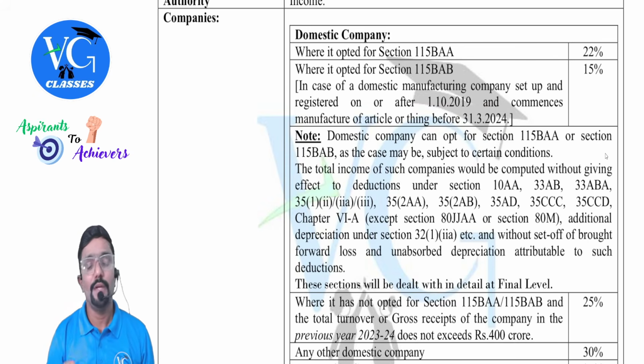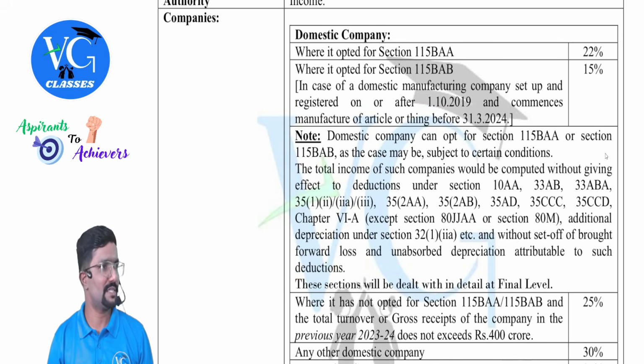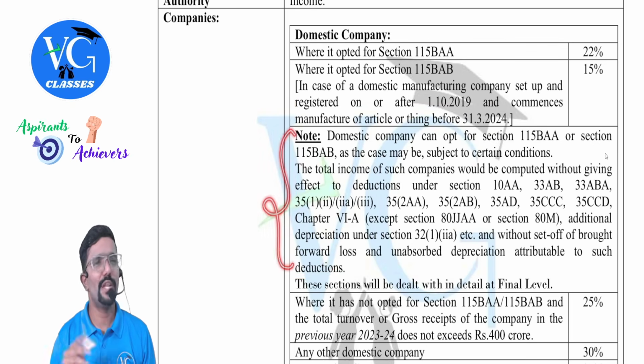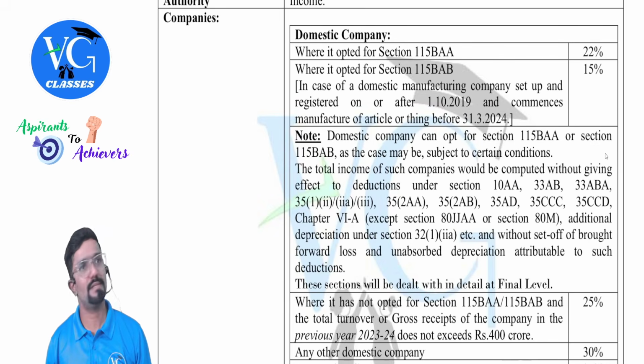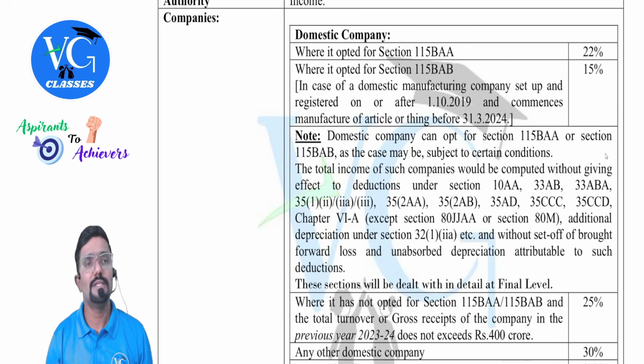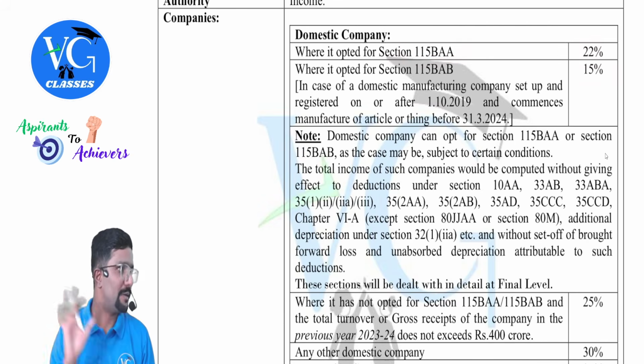Yes, sir. Now, if a domestic company is following any of this, which we call as optional scheme, then they also have to forego few exemptions and deductions, which I have given here. But you need not worry much about it. They are not a part of your intermediate syllabus. Sir, what should we know then? Only the section and rate. That you know. That much is enough.